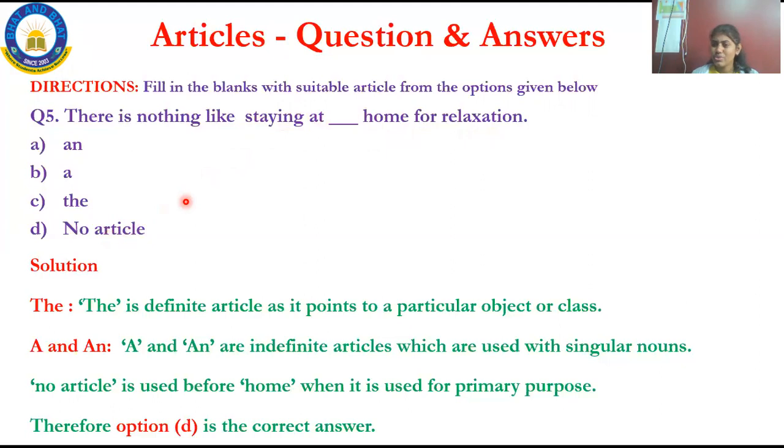See, why should we use an article to make a grammatical sentence? If it is already a grammatical sentence, you need not use any article. So here it is already grammatical; there is no error in it. So no article should be placed in the sentence. What is the correct option? Option D is the correct answer.